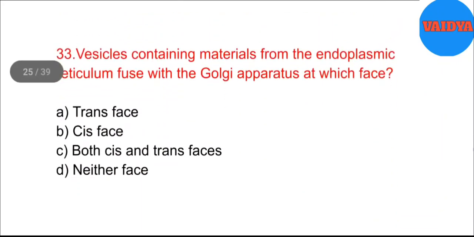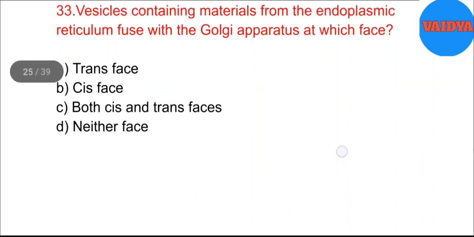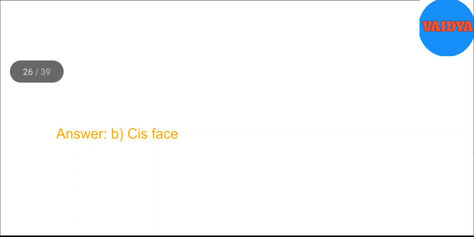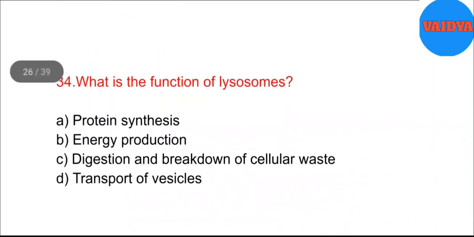33. Vesicles containing materials from the endoplasmic reticulum fuse with the Golgi apparatus at which phase? A. Trans phase. B. Cis phase. C. Both cis and trans phases. D. Neither phase. Answer. B. Cis phase.